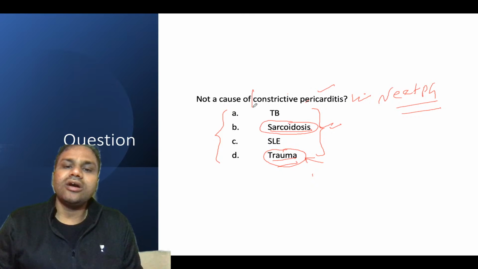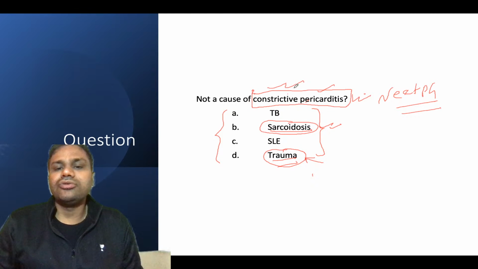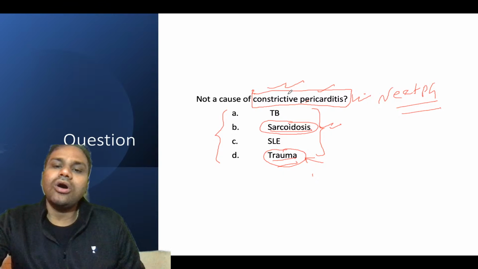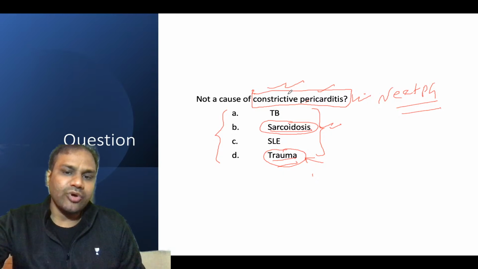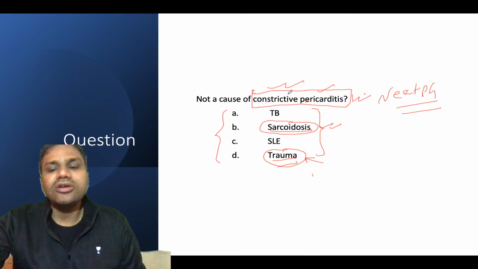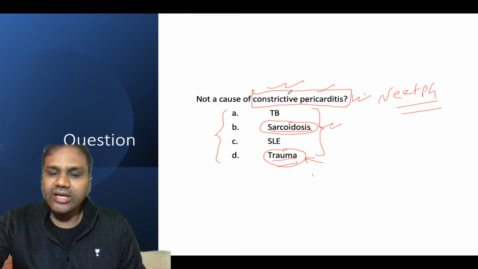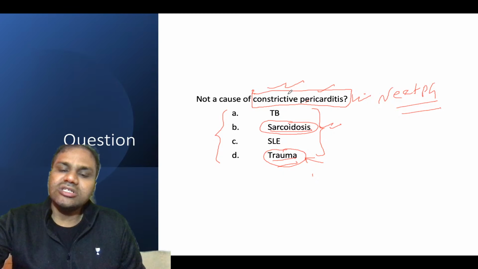In the heart, you should know about constrictive pericarditis. It can come from pathology, or it can be a medicine question also: constrictive pericarditis, cardiac tamponade. These are some of the topics where you get questions from medicine or from pathology. So what are the causes of constrictive pericarditis?